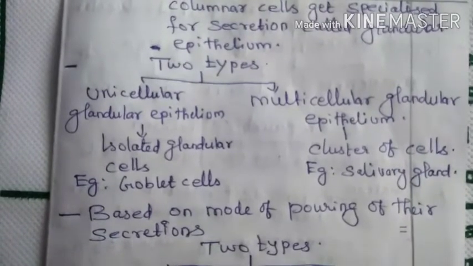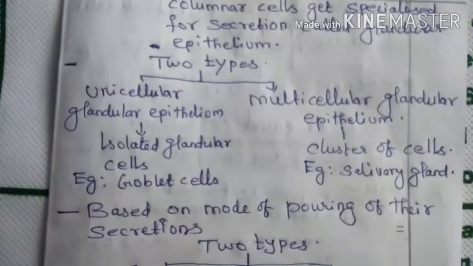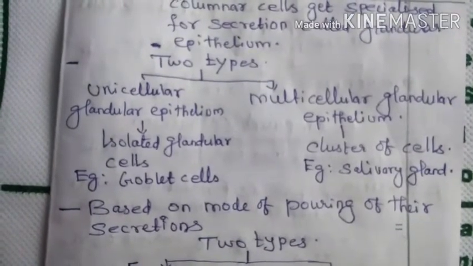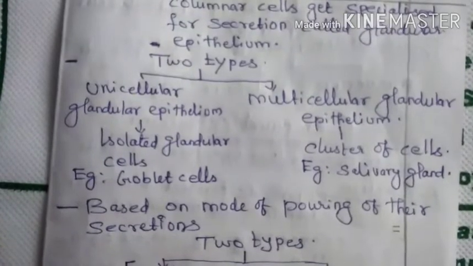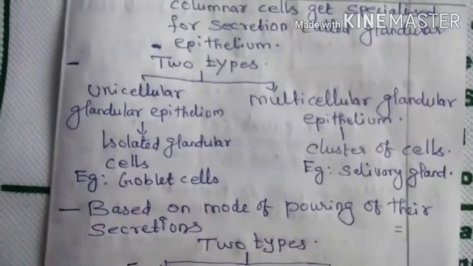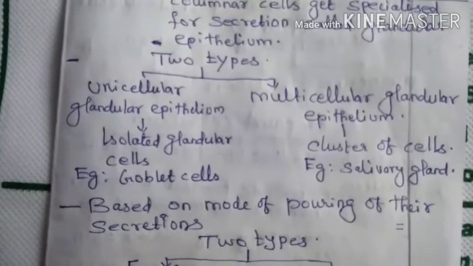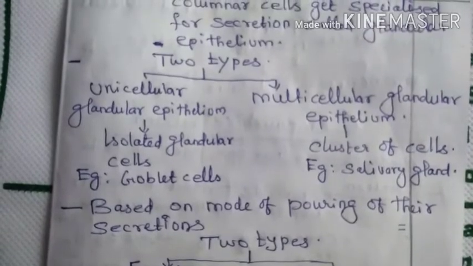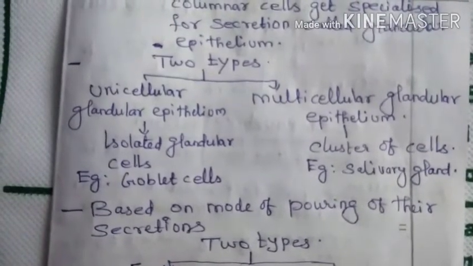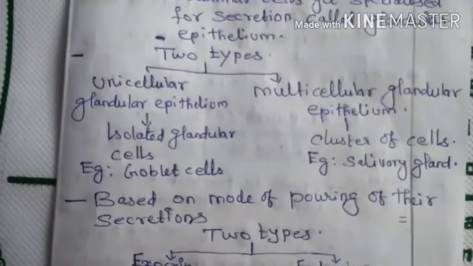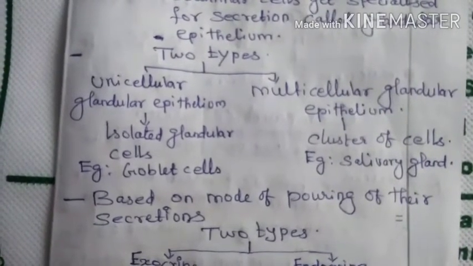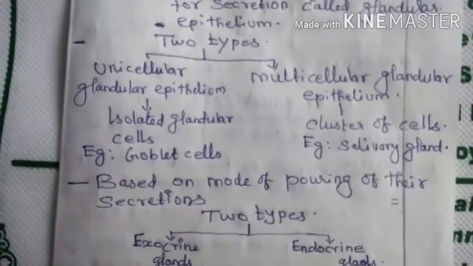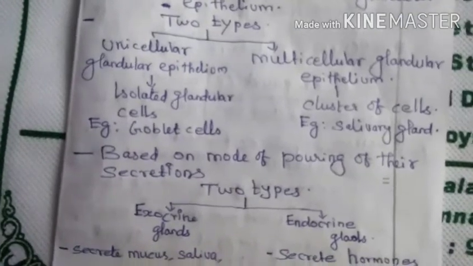Unicellular glandular epithelium means isolated glandular cells. An isolated glandular cell is called unicellular glandular epithelium. Example, goblet cell. Multicellular glandular epithelium means a cluster of cells is present. Example, salivary glands. Based on the mode of pouring of their secretions, there are two types: exocrine and endocrine glands.